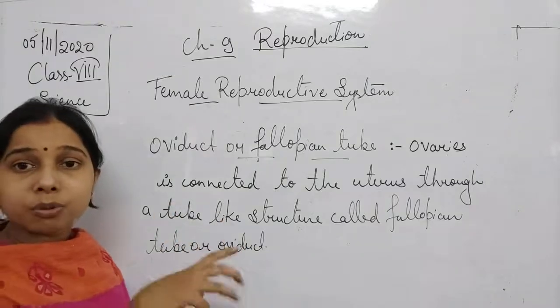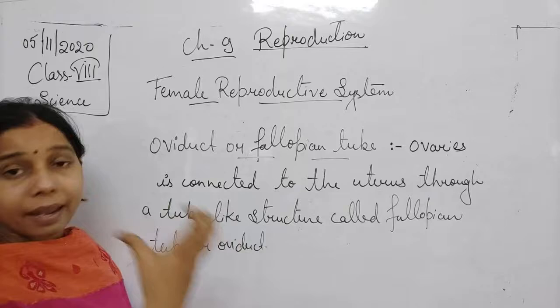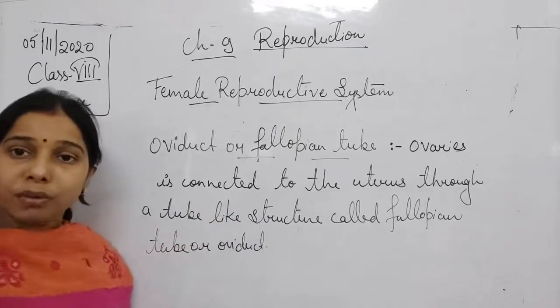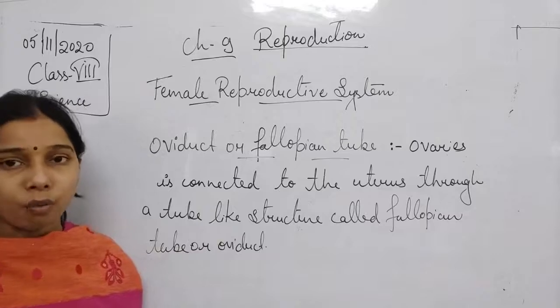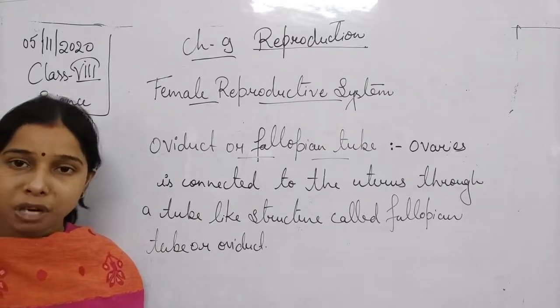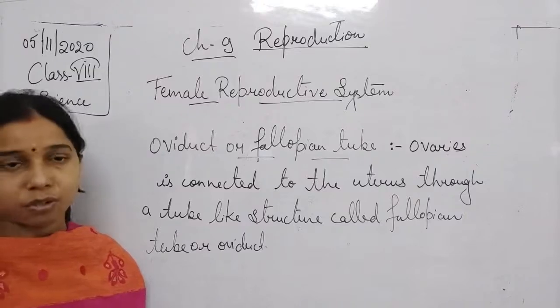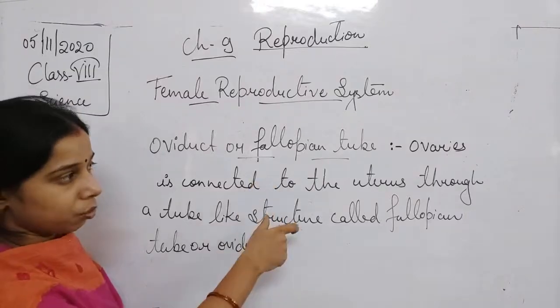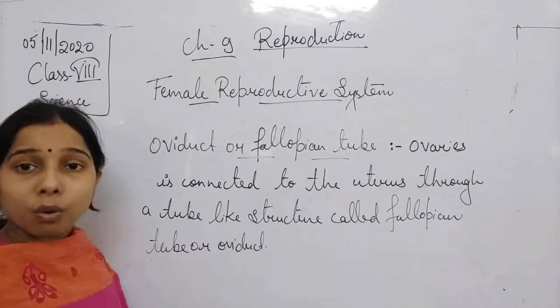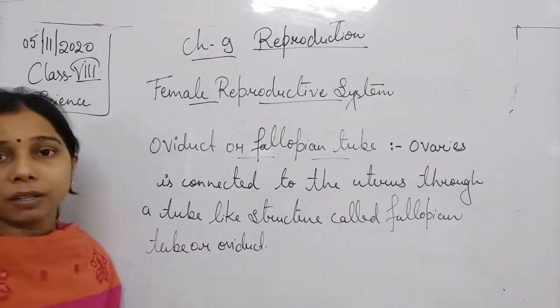This funnel shape is used to carry the egg or ovum which is released by the ovary. So the ovary releases the ovum, and this egg reaches a funnel shaped, tube-like structure known as the fallopian tube.